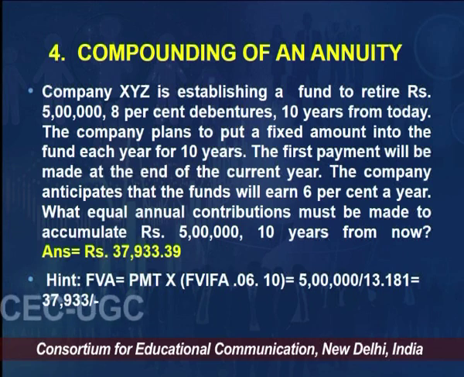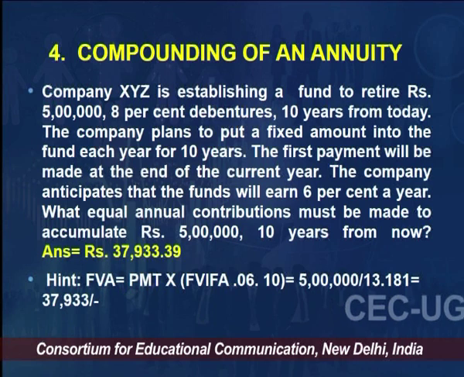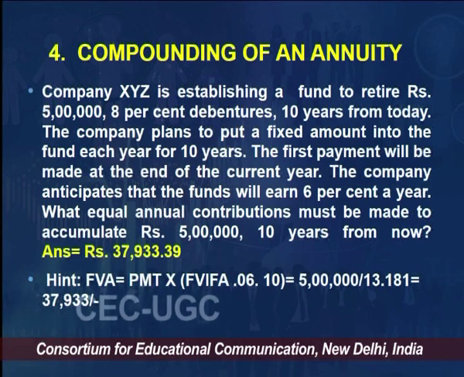So, the equation is the same, we have kept the future value of annuity 5 lakhs equal to PMT multiplied by the factor from the table, 13.18. So, if I divide the future value 5 lakhs, that is the desired value to accumulate, by the factor, I get the answer 37,933. So, it means this company XYZ Limited needs to deposit 37,933 every year to accumulate a total of 5 lakhs, right. So, this is how it is.